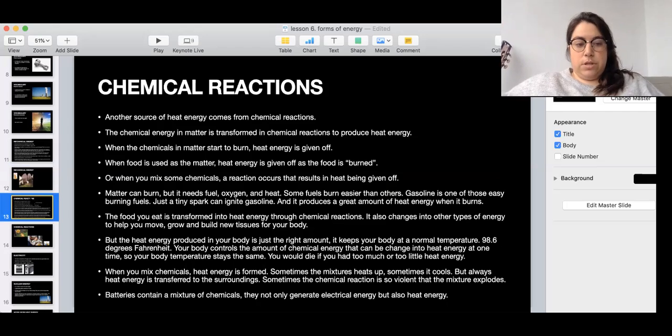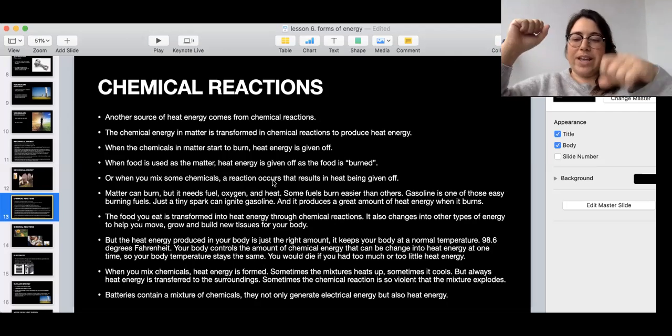Then chemical reaction, okay? Another source of heat energy comes from chemical reactions. The chemical energy in matter is transformed, it changes in chemical reactions to produce heat energy. When the chemicals in matter start to burn, heat energy is given off. When food is used as the matter, for example, when you eat food, heat energy is given off as the food is burned, like as my body digests it. Or when you mix some chemicals, a reaction occurs that results in heat being given off. Like when you watch some experiment and they're putting weird chemicals and you see heat or an explosion, okay?